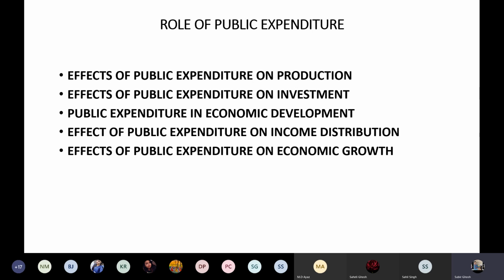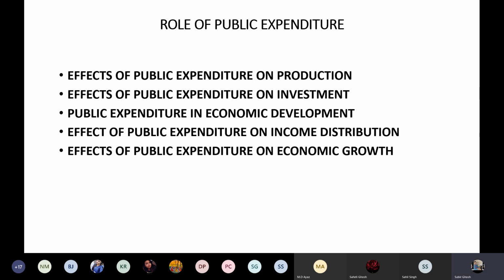If those differences appear, there will be a problem for poor people to purchase those commodities. In that case, government interferes: it gives subsidies, distributes those products at lower cost, or even distributes them free of cost, so that at least those people come closer to each other, though there are differences in income.